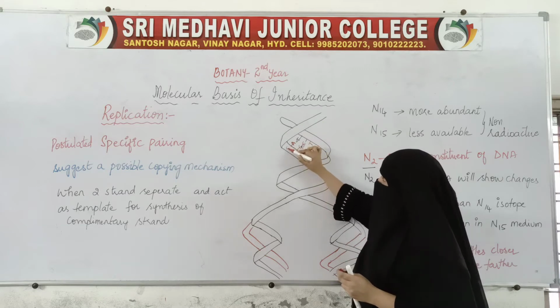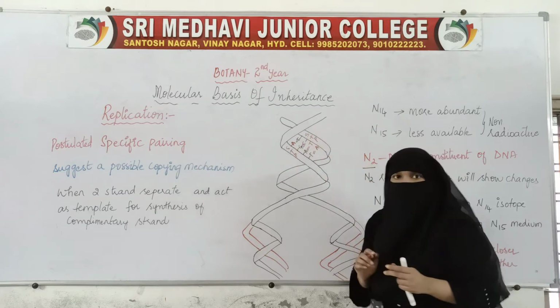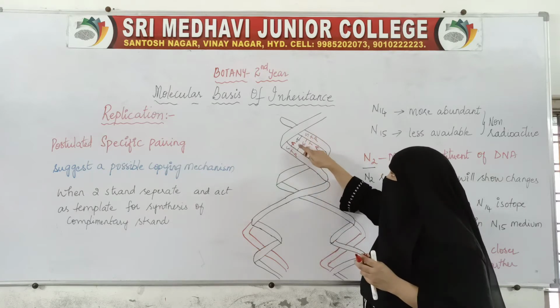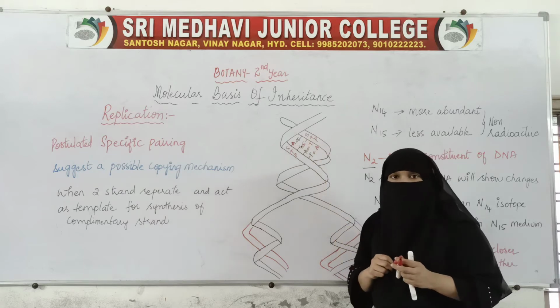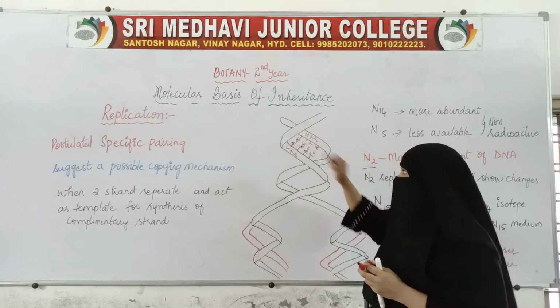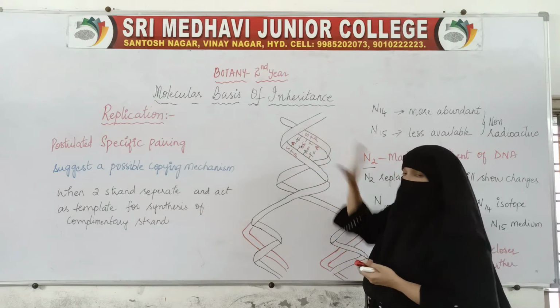Each strand is made up of sugar plus phosphate. Both of the strands are joined together with the help of the bridges, which are nothing but these base pairs. Now this is the DNA.